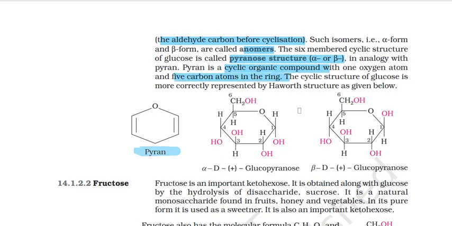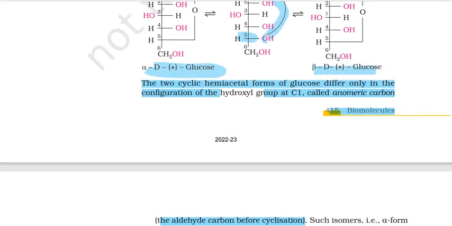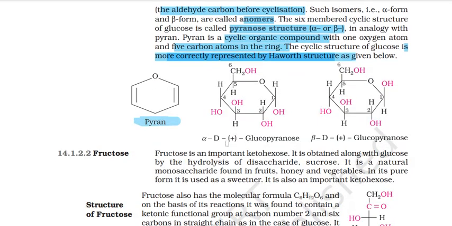The cyclic structure of glucose is more correctly represented by the Haworth structure as given below. This is how you will usually see it. The cyclic structure we saw above, you don't usually see glucose like that. Usually you see it like this. All right, so this is alpha glucopyranose. Why pyranose? Because it resembles the pyran ring. The pyran ring has five carbons and one oxygen.